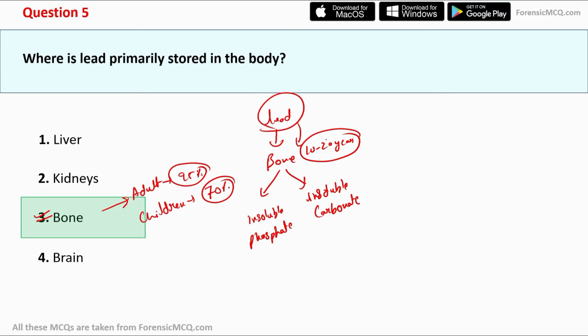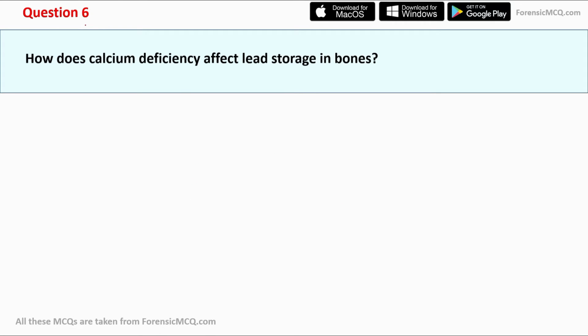So even a person who was exposed to lead 10 to 20 years earlier can be easily identified by analyzing the bone and the lead concentration in their bones. Now let's move to question number 6. Question number 6 says, how does calcium deficiency affect lead storage in bones?